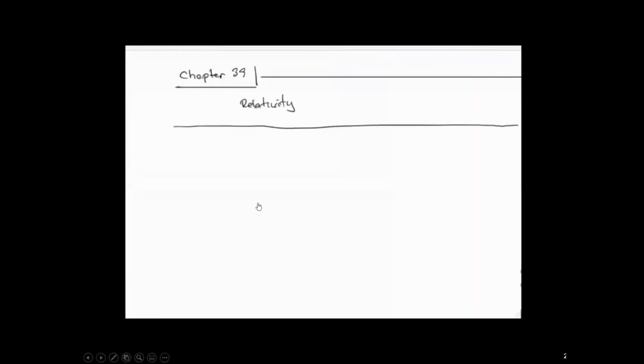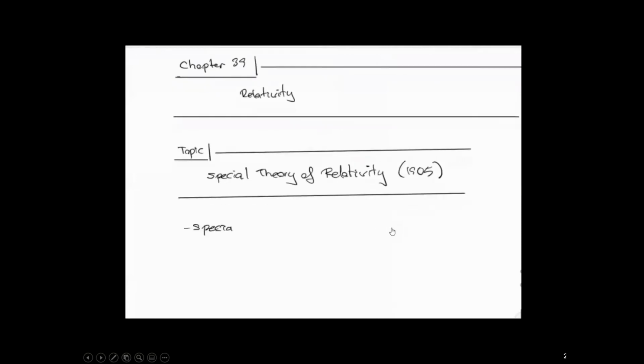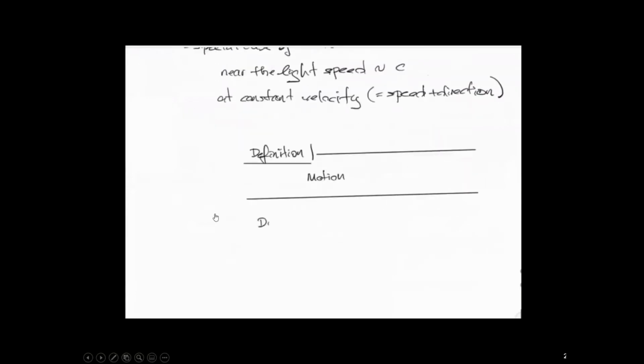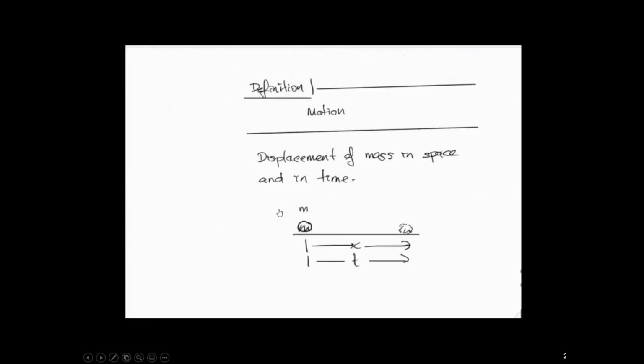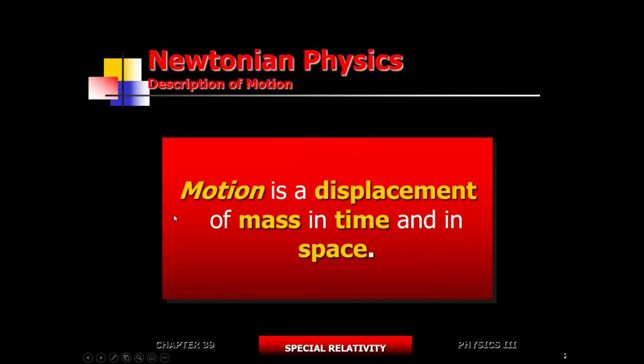All right, so special relativity. So this is the one which is published in 1905. It's a limited case of motion near the light speed. So speed is constant, the direction is going to be constant. Speaking of motion, it's a displacement of mass in space and in time. All right, so you got your mass, you got your space, you got your time. So something happens to mass, space, and time. So this is what the theory is all about. So mass is going to change, time is going to change, space is going to change.